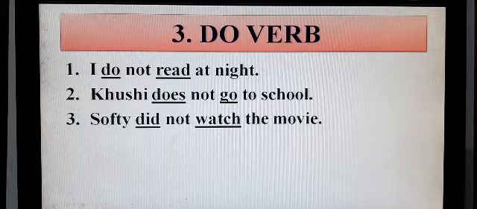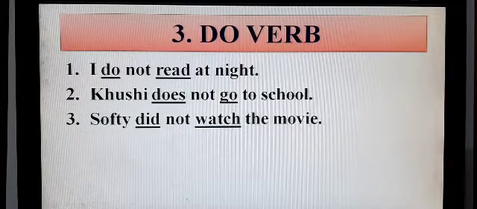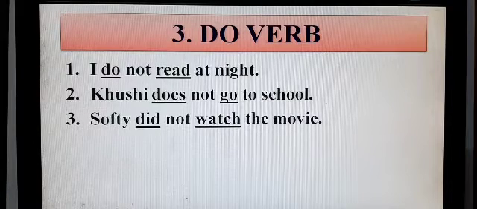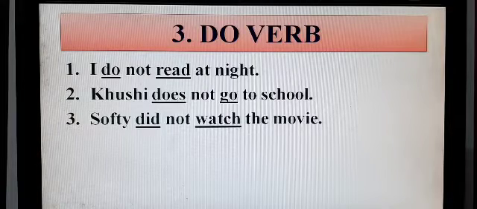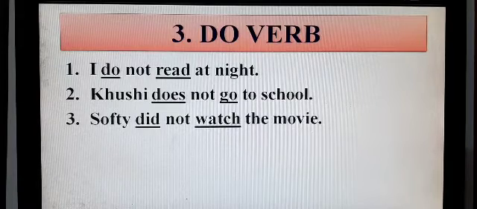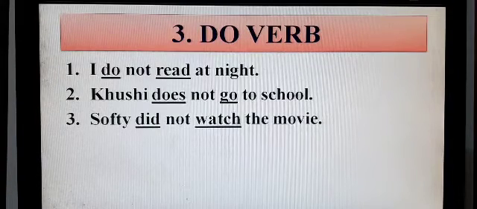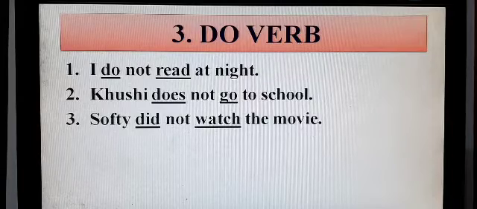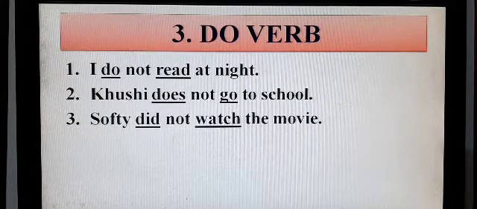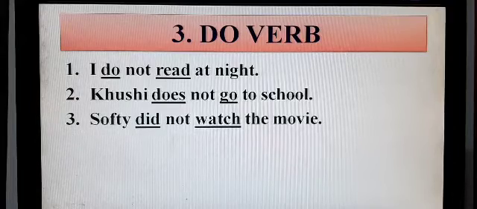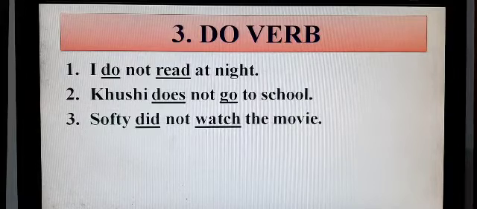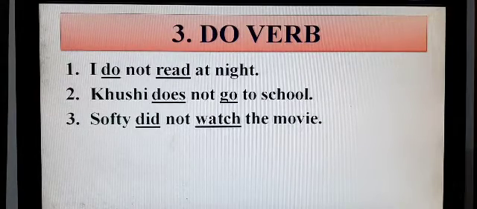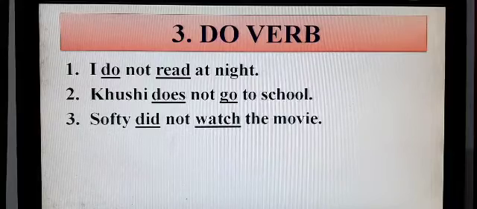Khushi does not go to school. Here Khushi is doing an action that is going, and going is main verb and does is the example of auxiliary verb. Softy did not watch the movie. Here watching the movie means watch. Here the word watch is the example of main verb, whereas did is the example of auxiliary verb. So in all 3 sentences you can see that read, go and watch are the examples of main verb, whereas do, does and did are acting as the auxiliary verb.